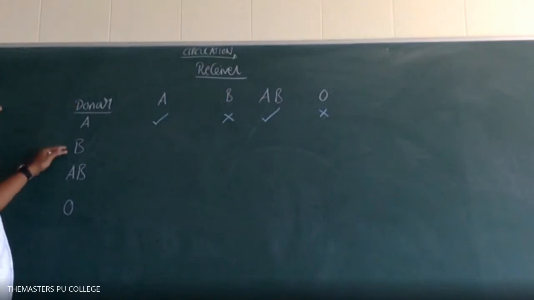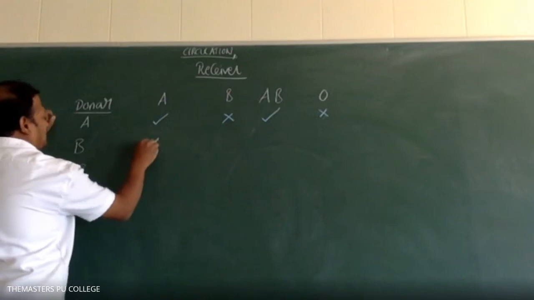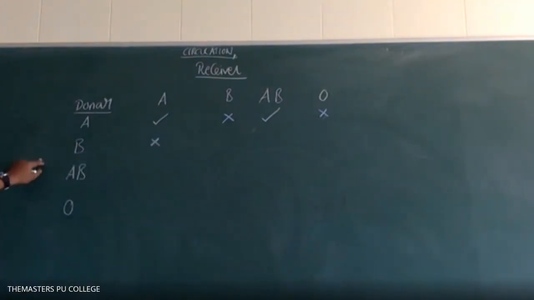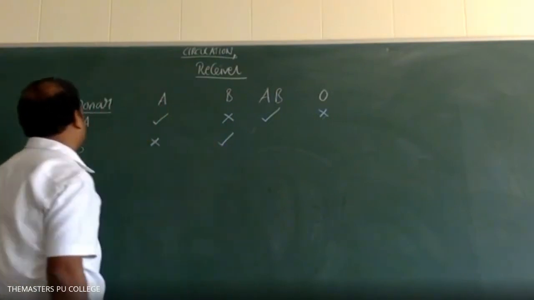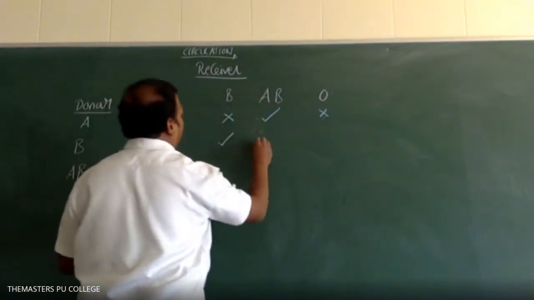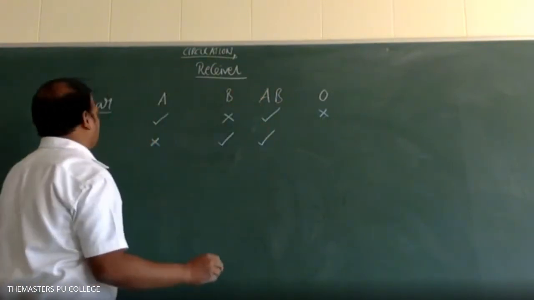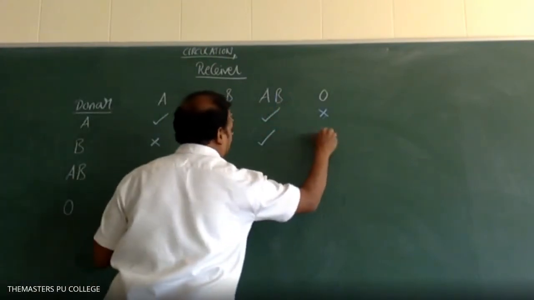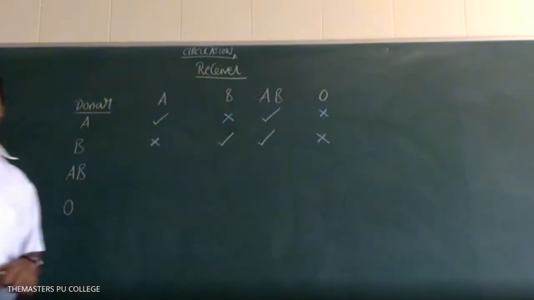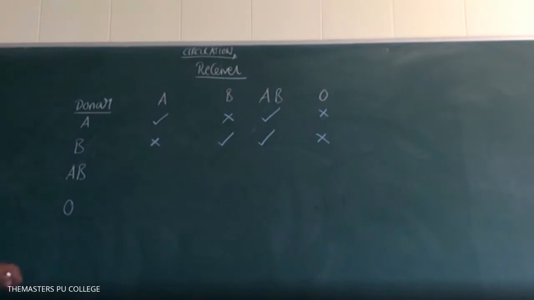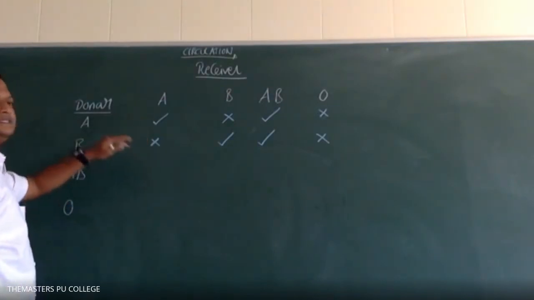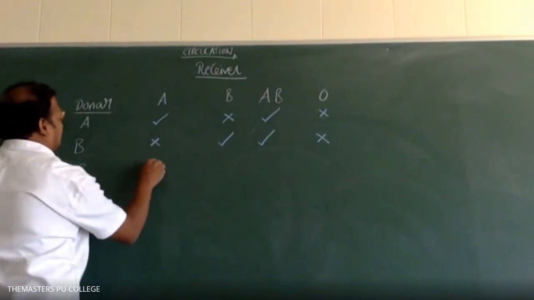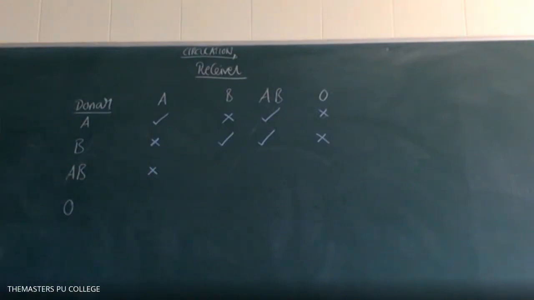Donor B and receiver A: mismatch, incompatible. Donor B, receiver B: yes. Donor B, receiver AB: yes. Donor B, receiver O: mismatch, incompatible. Donor AB, receiver A: incompatible, mismatch.